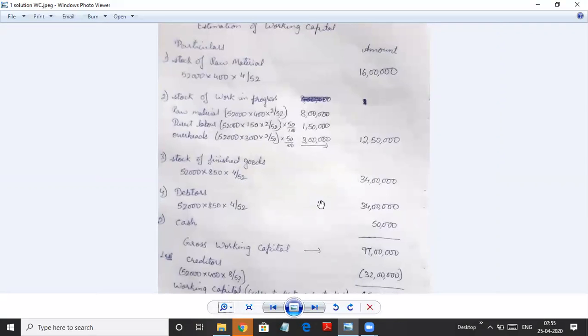Next is debtors. Now debtors also we usually take on the total cost. In some of the problems they will mention to take it on sales.